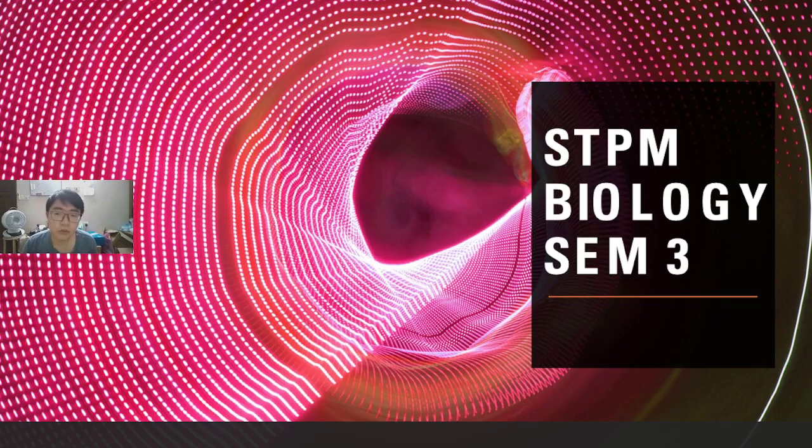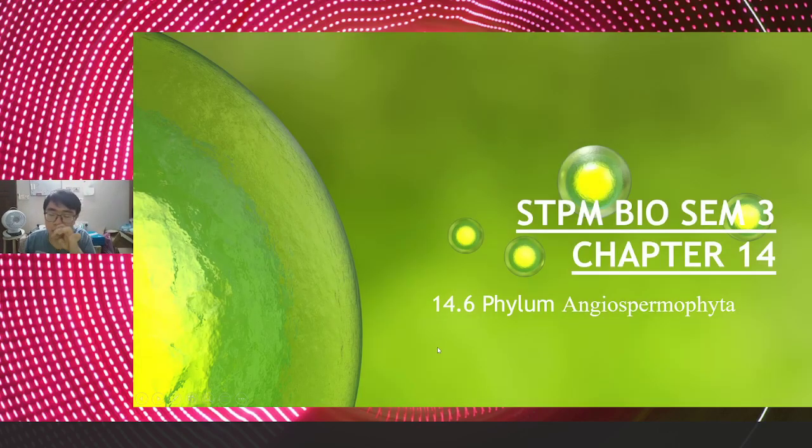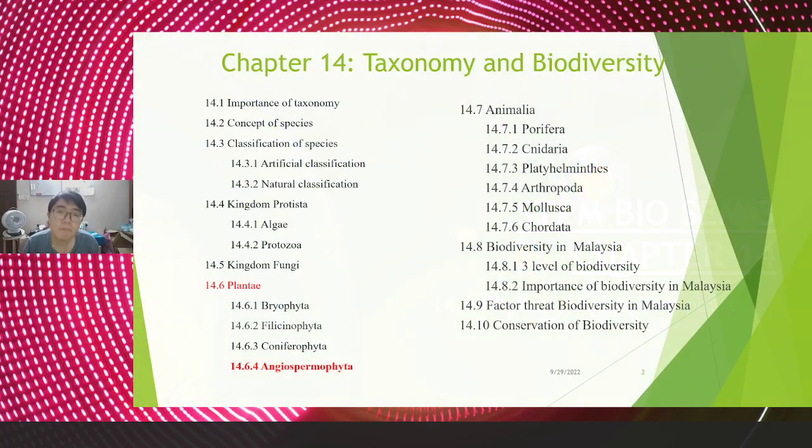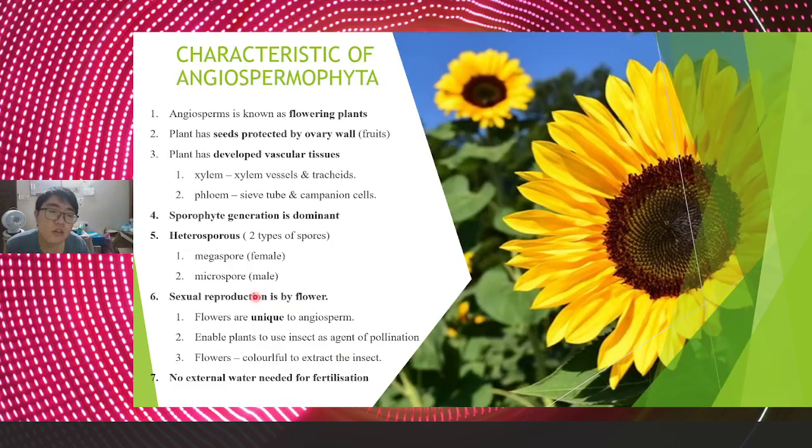This video will proceed to the STPM Biology Semester 3 Chapter 14 Kingdom Plantae of Phylum Angiospermophyta. This is the last phylum for the topic Kingdom Plantae. Okay, so for this, we have to learn about Angiospermophyta, already the last phylum under Plantae. Okay, so the characteristics of Angiospermophyta.